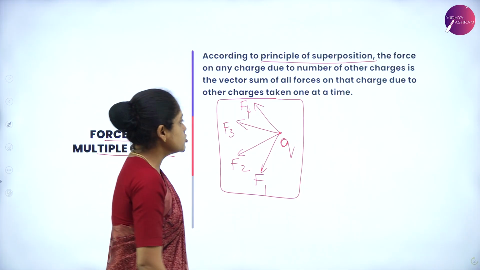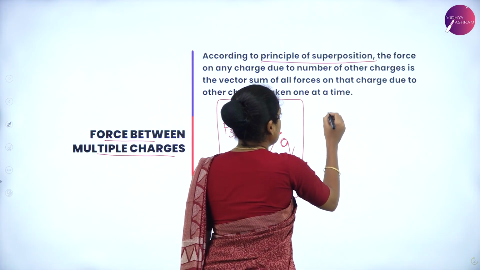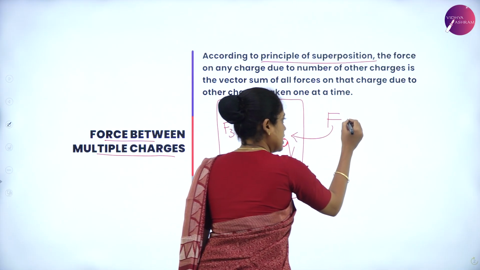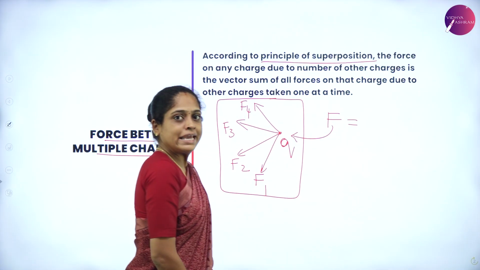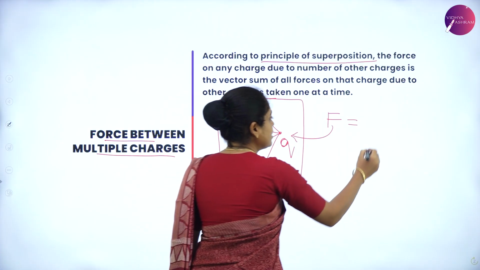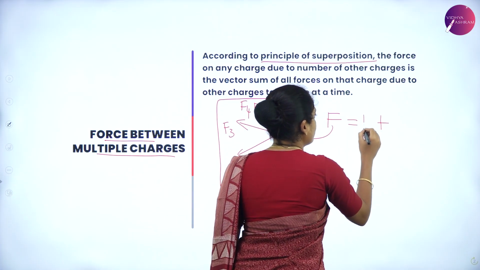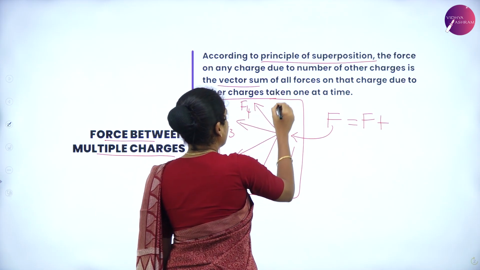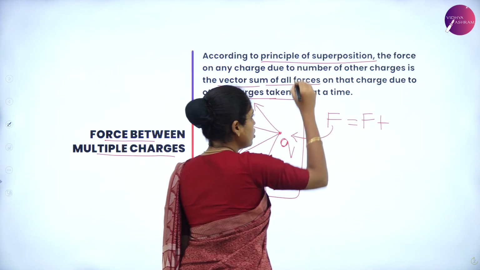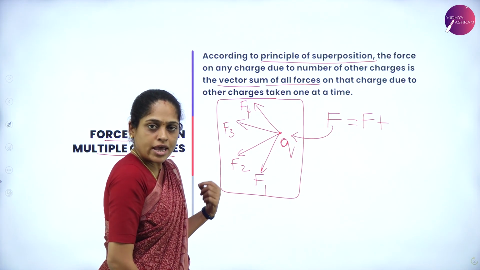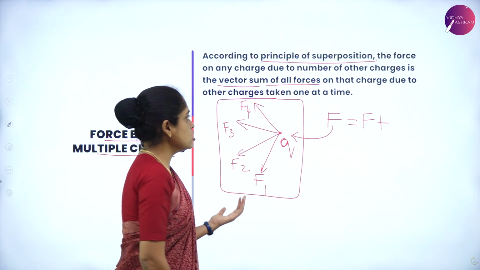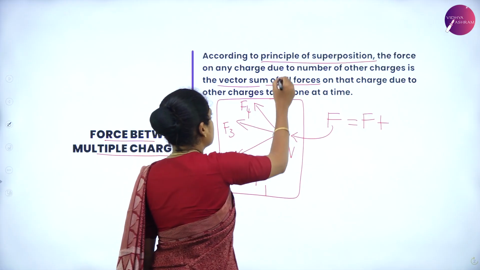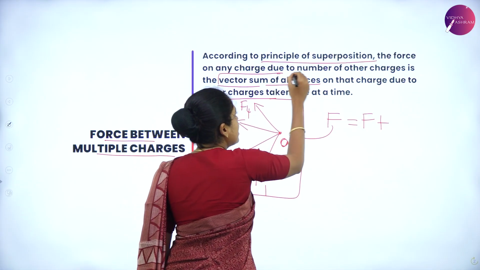What the principle of superposition states? The total force on this charge is equal to the vector sum of all the forces. So, whenever there are number of forces, to add all the forces, you have to consider that forces in vector form.